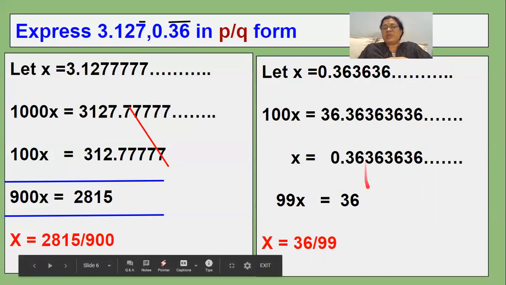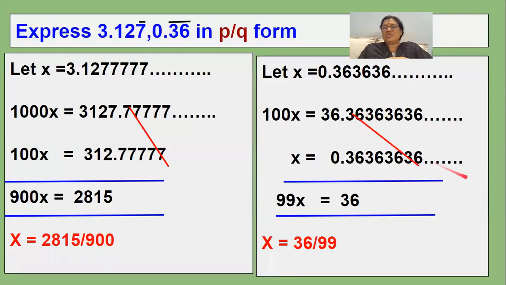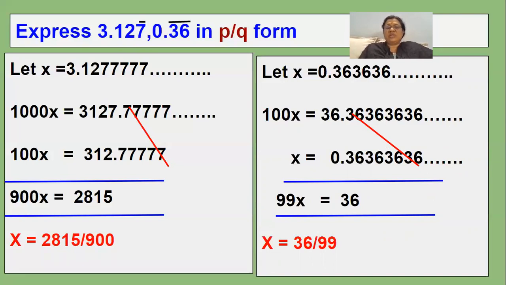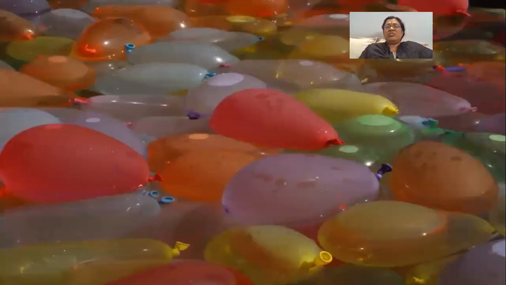And when you subtract, these two will get cancelled like this. 36 minus 0, you will get 36. So when you bring 99 to the other side, the x value is 36 by 99. This is P by Q form. So what have we done? We have changed a decimal number into the form of P by Q. Observe the denominator: here it is 900 and here it is 99. When you observe carefully, the denominator is not 0. So this is a rational number. We have changed it into P by Q form.